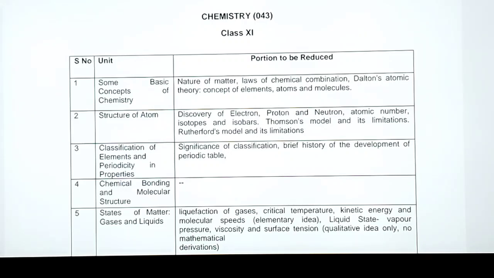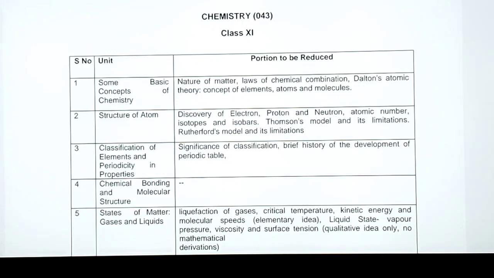Now the fourth chapter, chemical bonding and molecular structure, the portion to be reduced is nothing. That is, the entire chapter is there, nothing is reduced over here.